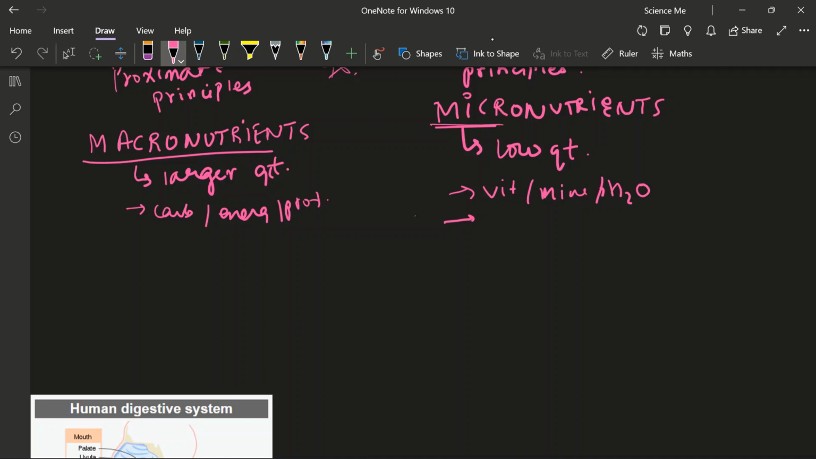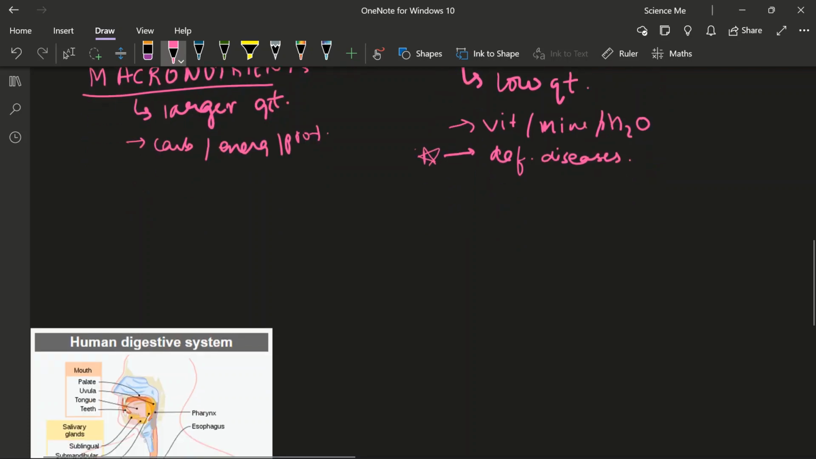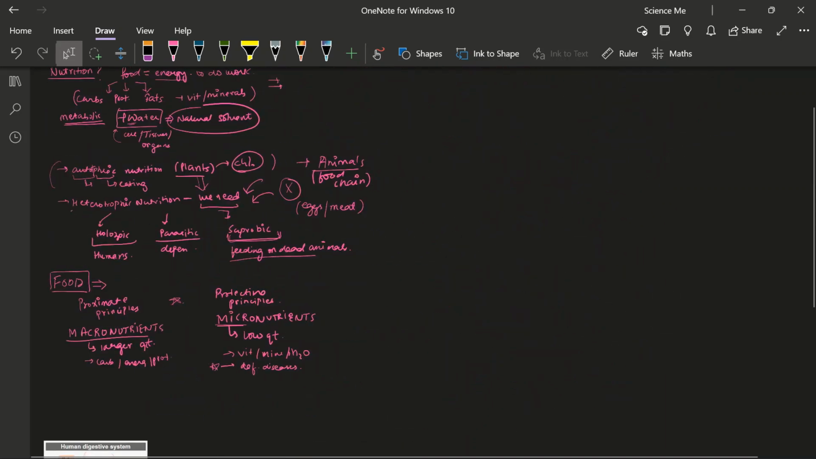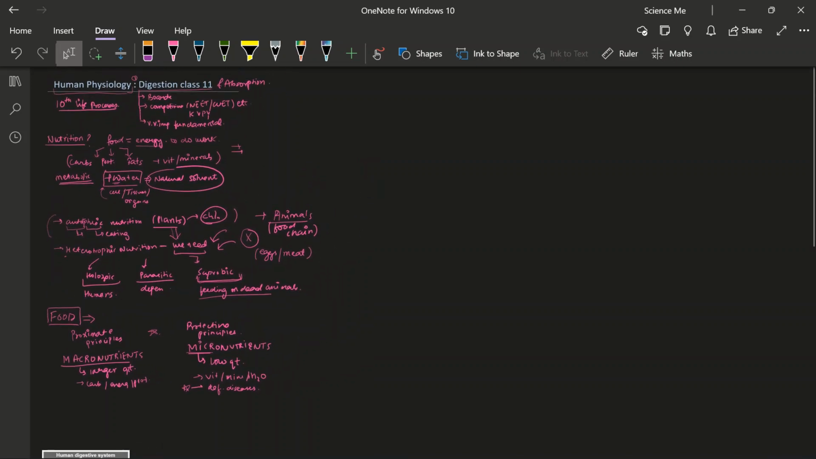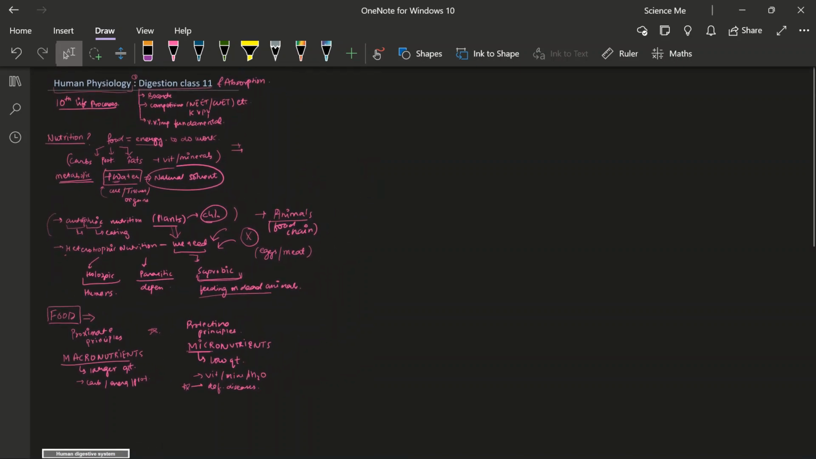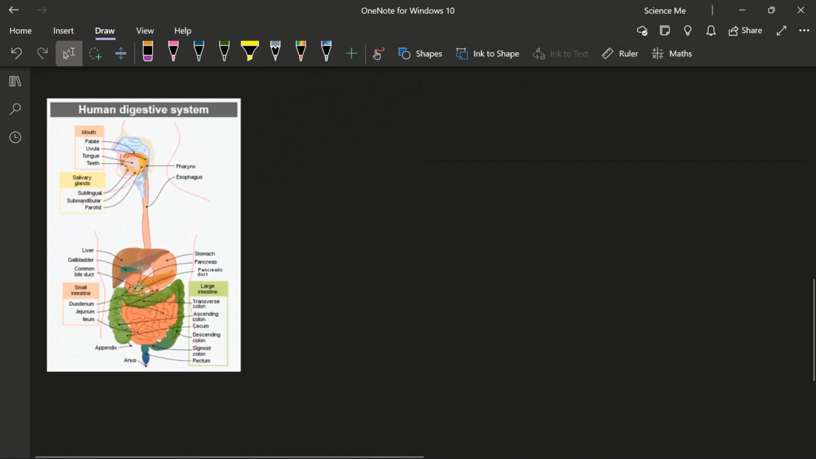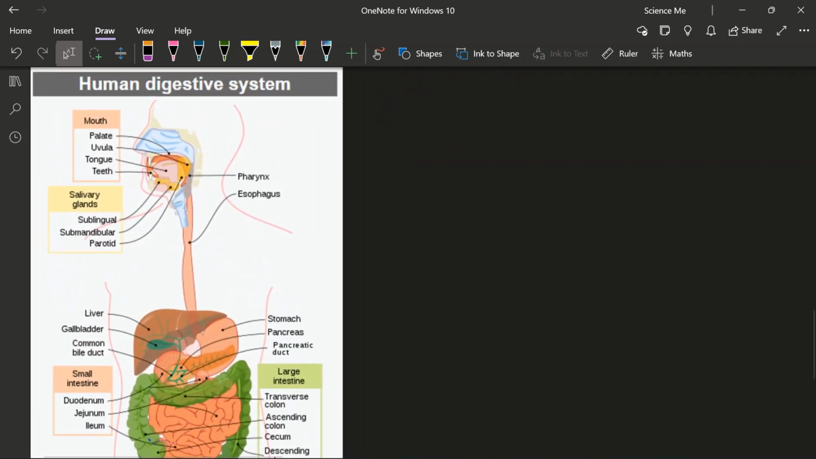And one thing written in your NCERT is lack of micronutrients or the protective principles lead to deficiency diseases. There are many deficiency diseases like night blindness, scurvy, rickets, beriberi. We have already learned them in earlier classes as well. So this is the most important thing for food. I will just give you a glance of whatever the nutrition part that we have studied till now. So it's food, then it's nutrition, and some macro and micronutrients. Now let us come to a very important part, that is the human digestive system.